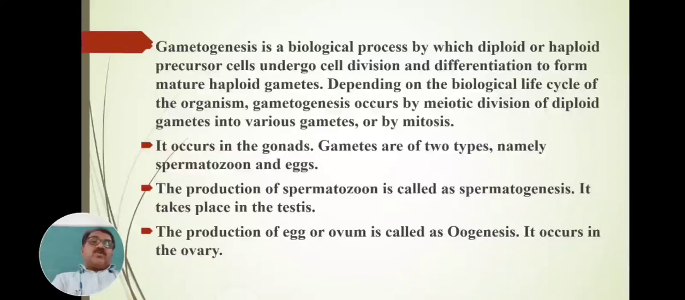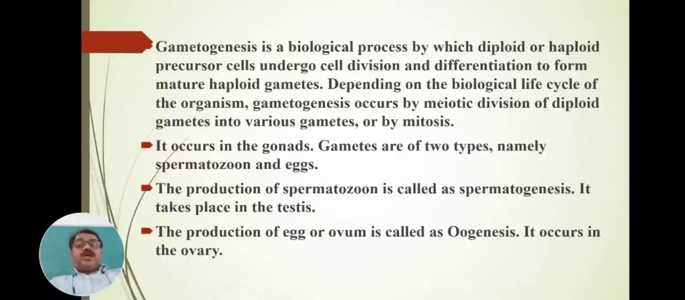These are the two types of gonads, male gonad and female gonad, and in these gonads gamete formation takes place. When an animal becomes completely mature, it can produce gametes. Male animals produce the male gamete, female animals produce the female gamete, and when these two gametes unite to form a zygote or embryo, fertilization takes place.